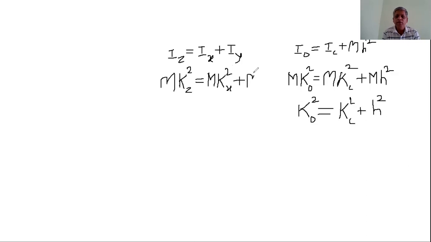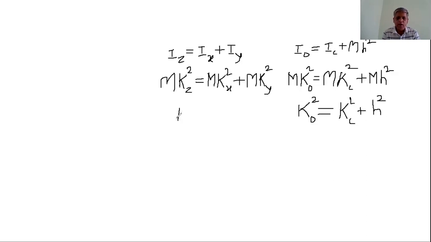Therefore, according to the principle of perpendicular axis, m kz square is equal to m kx square plus m ky square. Now, m is taken common from the right hand side and m on both sides cancels.